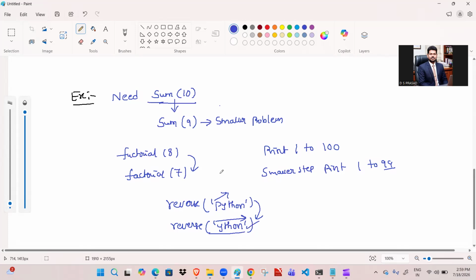Sir, I know the sum of 10 will give the result. The sum is this number, 10, plus the sum of 9, which will carry the remaining things. So here I know 10; this is the smaller problem. Again, when it comes to here, I know only 9, but what about the remaining? The sum of 8 will carry the remaining concept. This is the way we are going to see that concept. So this is step number 2.